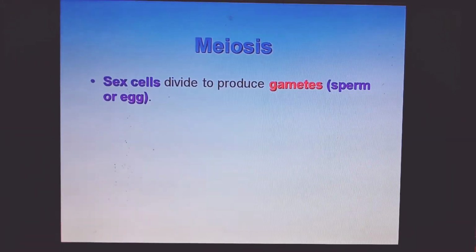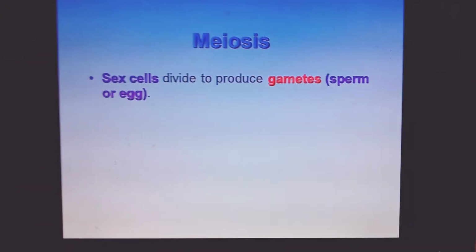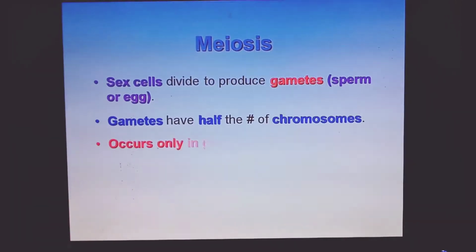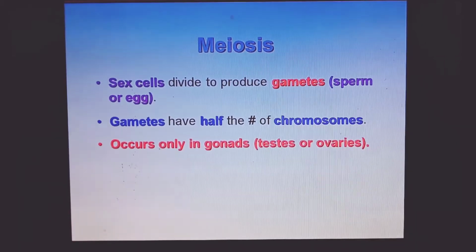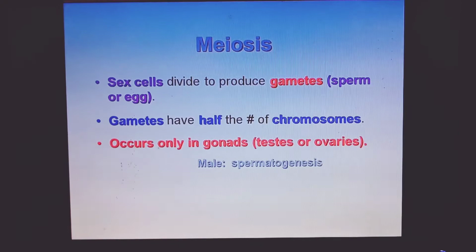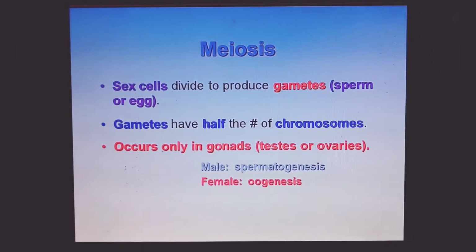In meiosis, the sex cells divide to produce gametes, that is sperm and egg. Gametes have half the number of chromosomes. It occurs only in gonads, that is in males it is in testes and in females it is in ovary. In male the process is called spermatogenesis, whereas in female it is called oogenesis.